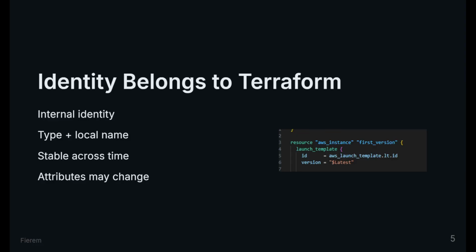The identity here does not belong to the external system. It belongs to Terraform. Terraform uses the combination of type and local name to track one logical object over time. This identity is stable. Attributes are allowed to change. Identity is not.